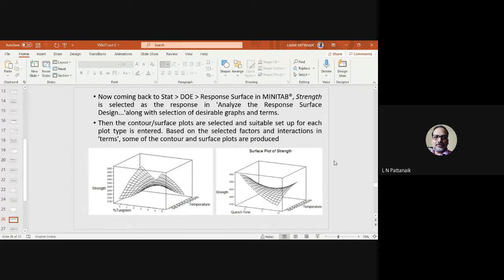But as you can see in this surface plot, suppose you want to maximize. Your problem is a maximization problem. Then there may be a point on this surface which gives you the maximum value, right? So your problem is to find that point. If you can find that point, that means you are going to optimize. It is a simple optimization of your response, right? So what is that input which will give you the maximum value of that output? There is again a graphical means to find it.